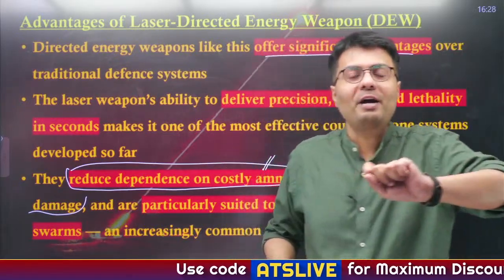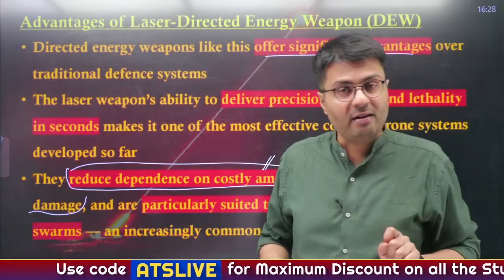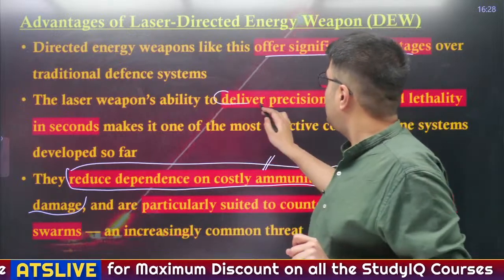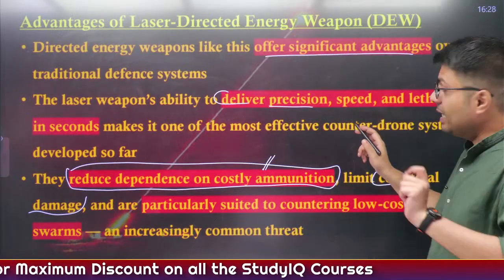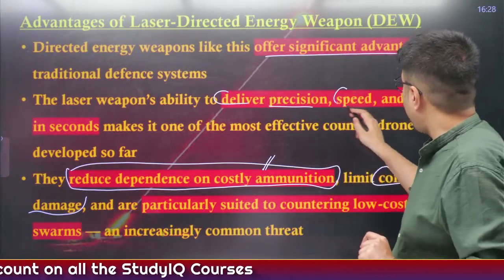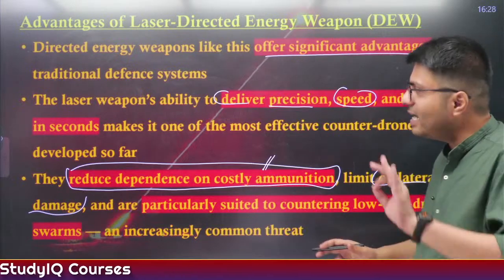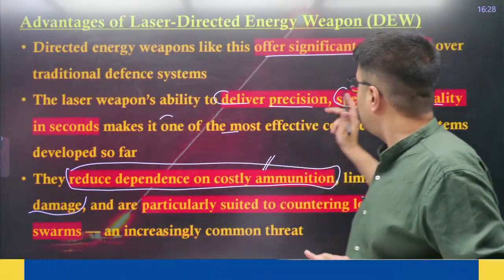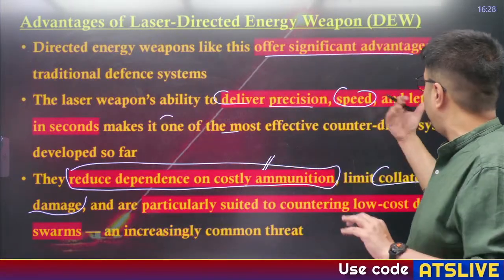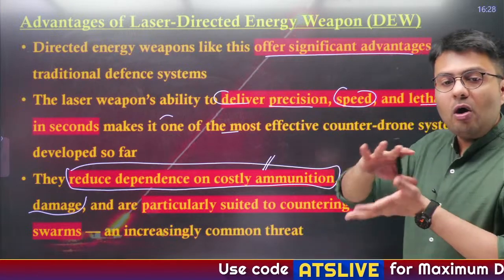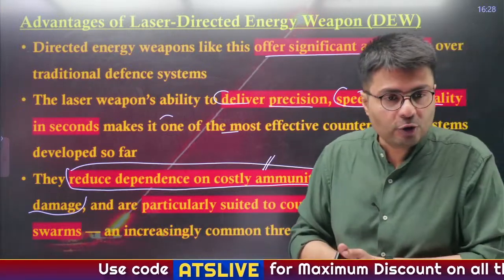Although missiles are quite fast, they can't match the speed of light, right? So these weapon systems deliver precise attacks on targets with high speed as well as lethality in seconds, which makes it one of the most cost effective and efficient counter drone systems developed so far.